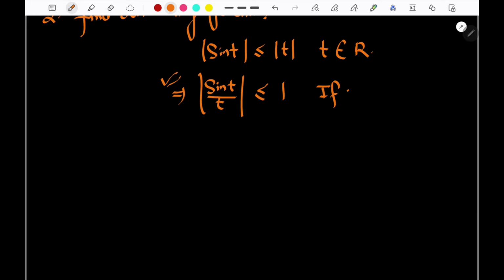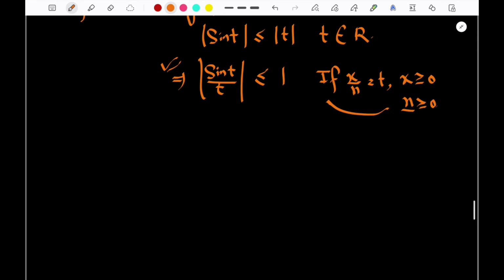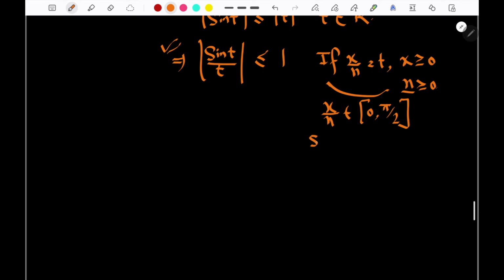if t is equal to x by n, where x is greater than or equal to 0 and n is greater than or equal to 1, so this will be implied. And there can be another case. I can say this mod, so x by n is an element from 0 to pi by 2. I can choose like this, so that sin x by n divided by x by n always tends to be less than or equal to 1.